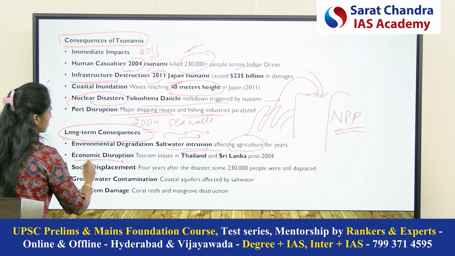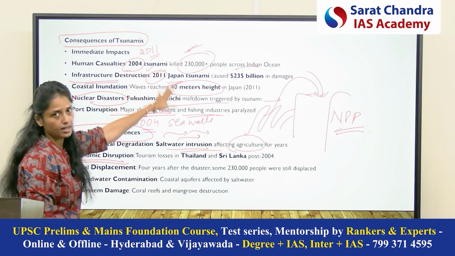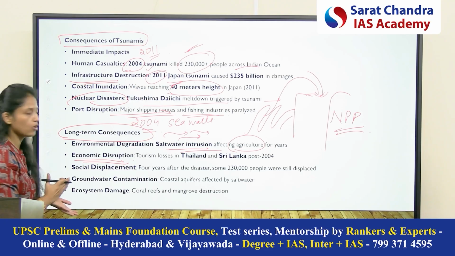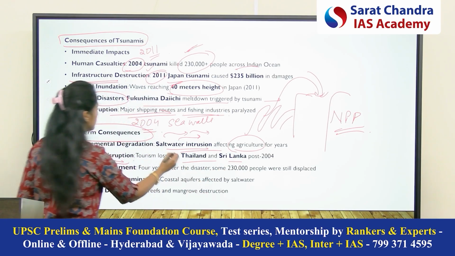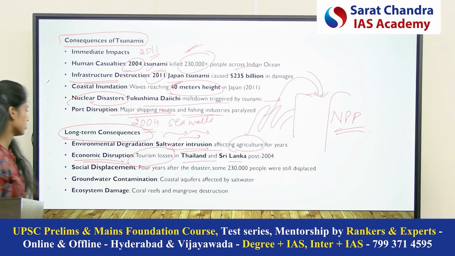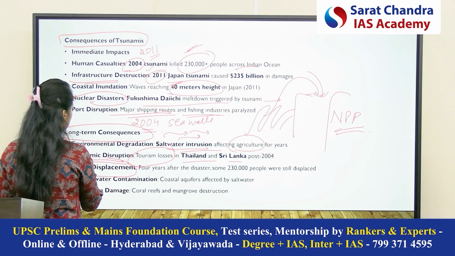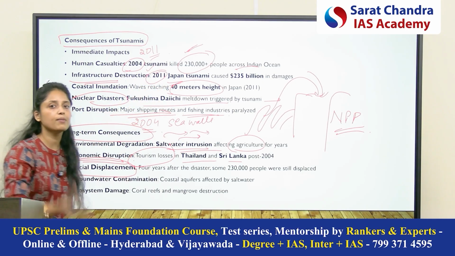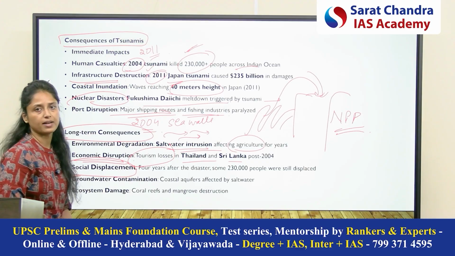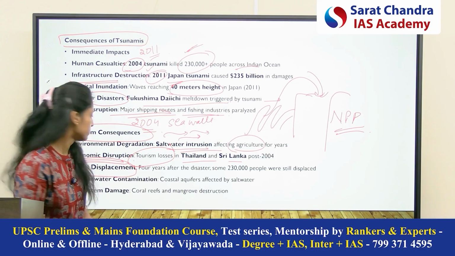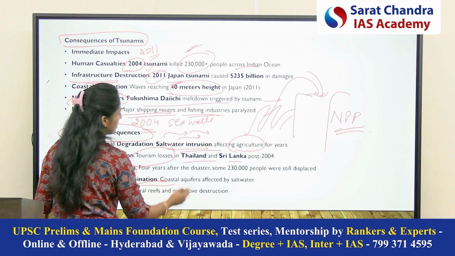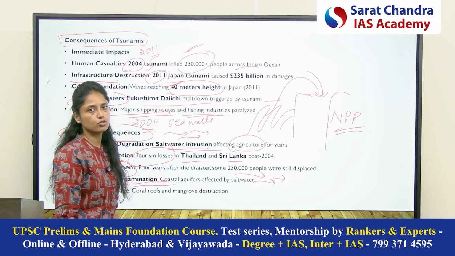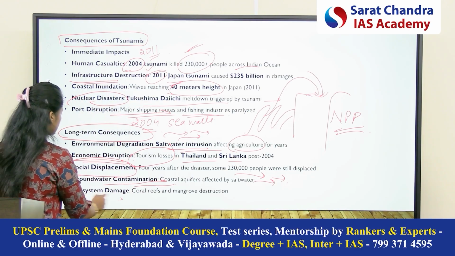Second will be the economic disruption. After the 2004 tsunami, many surrounding nations were impacted because of economic losses and human losses. For example, Thailand and Sri Lanka faced tourism losses after the 2004 Indian Ocean tsunami. Third is social displacement. In 2011 the Japan tsunami happened, but even after many years, many people remain displaced. They haven't been relocated. Groundwater contamination, we have already discussed that because of seawater intrusion, groundwater will get contaminated and will create an issue for freshwater resources. Now, the ecosystem damage.